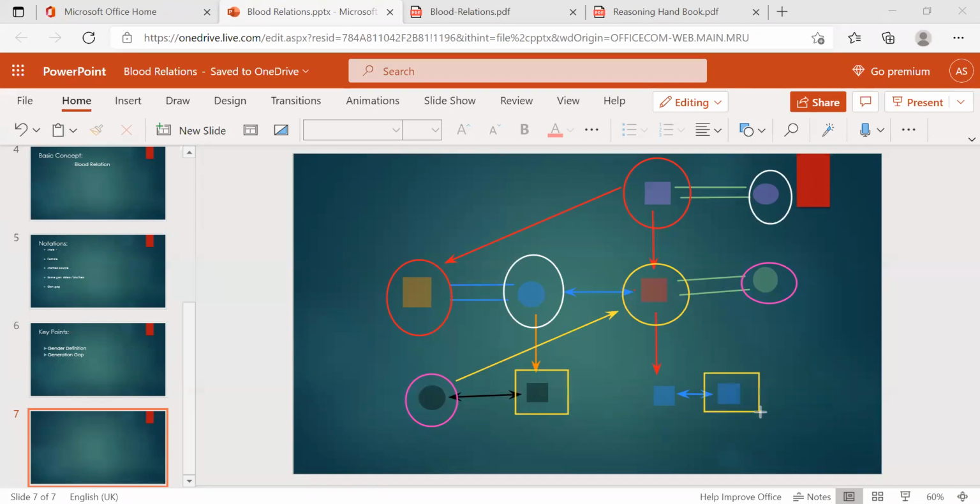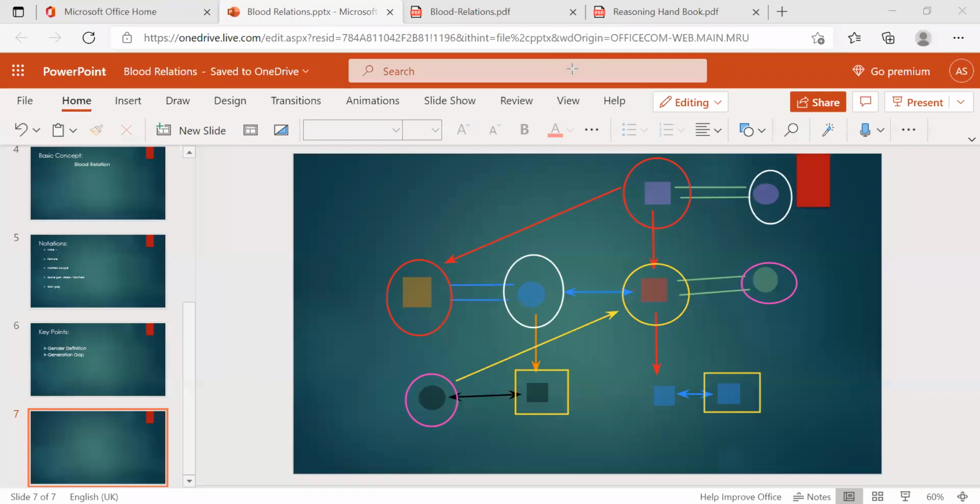related? How are these two persons related? Cousin, yes, cousin. So this person to this person is cousin. This person to this person is cousin.